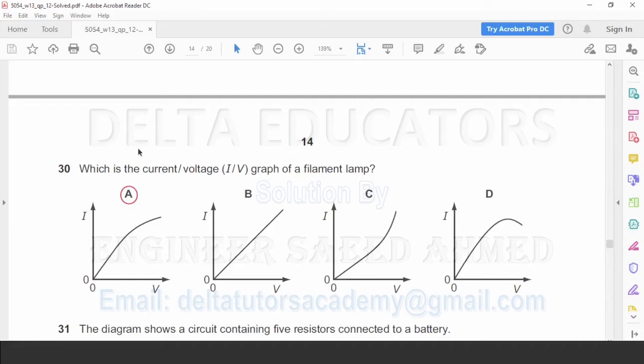Now the same thing is shown in option A: in the beginning, the current is directly proportional to voltage because here the gradient is a straight line. Gradient straight line means the given physical quantities are directly proportional to each other. But after some time, it is no more directly proportional. That's why this graph is a curve. So here the correct option is option A.